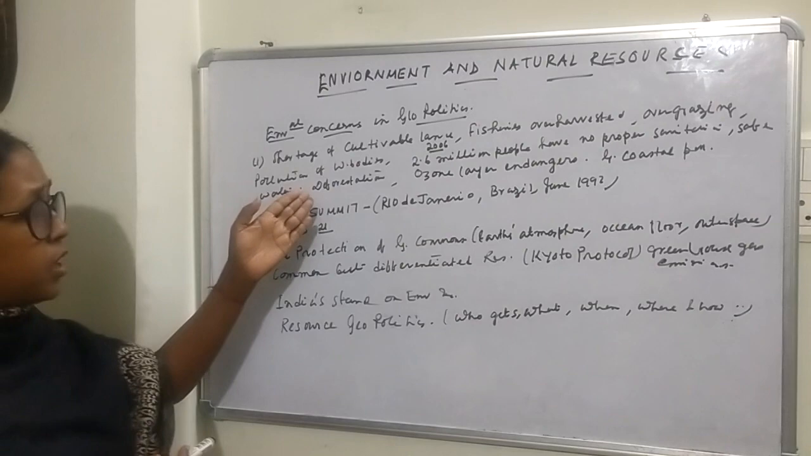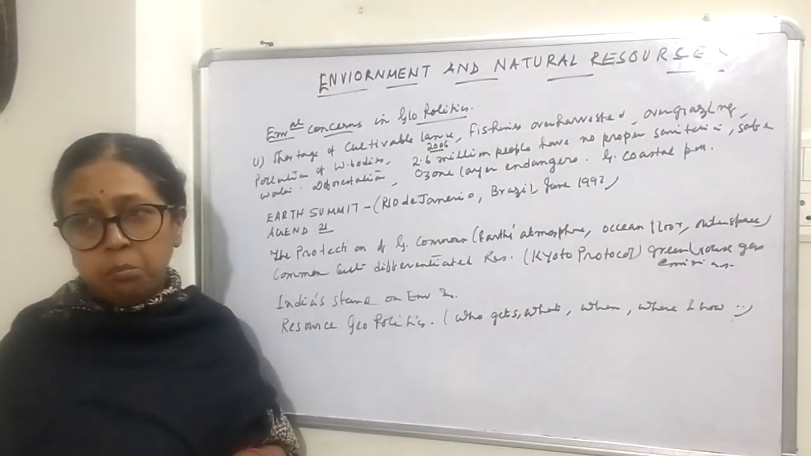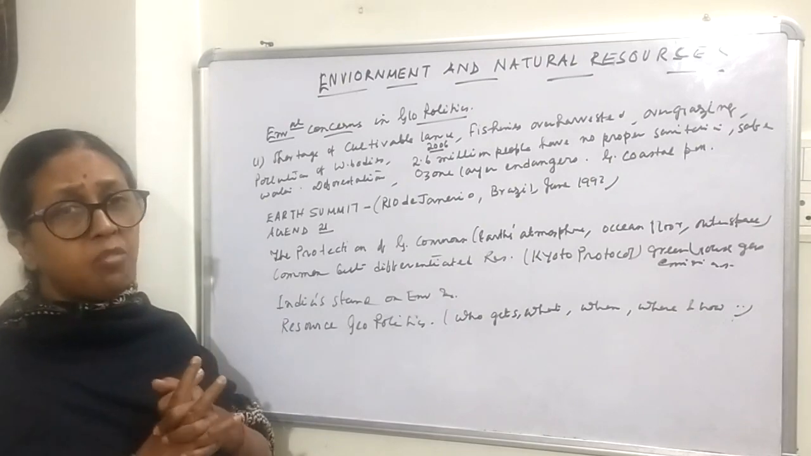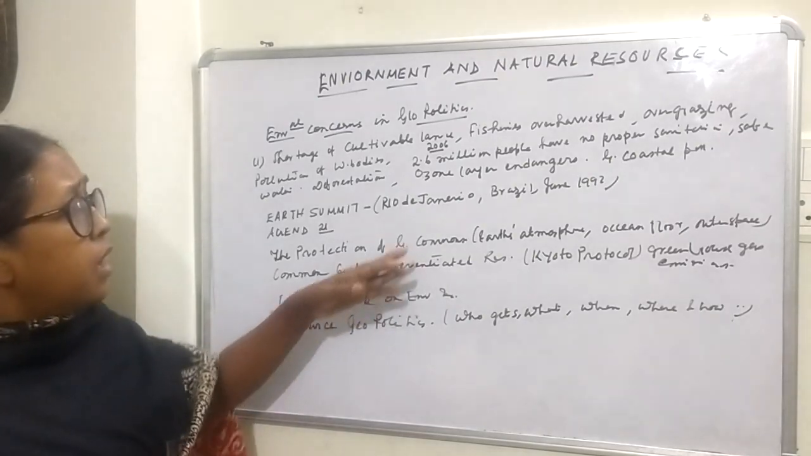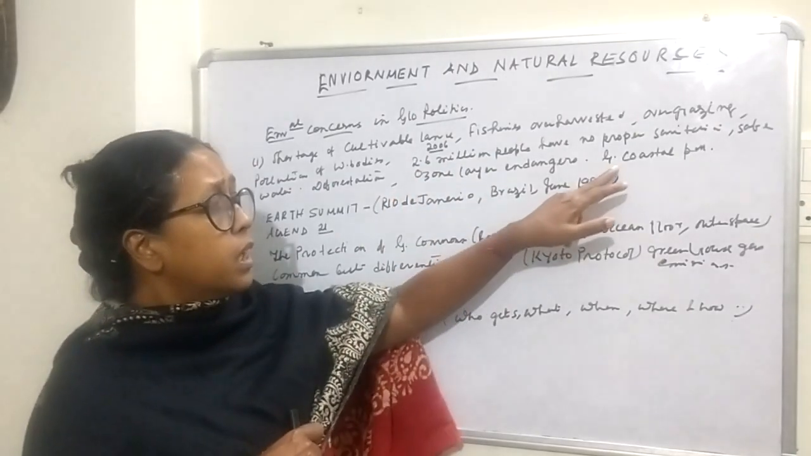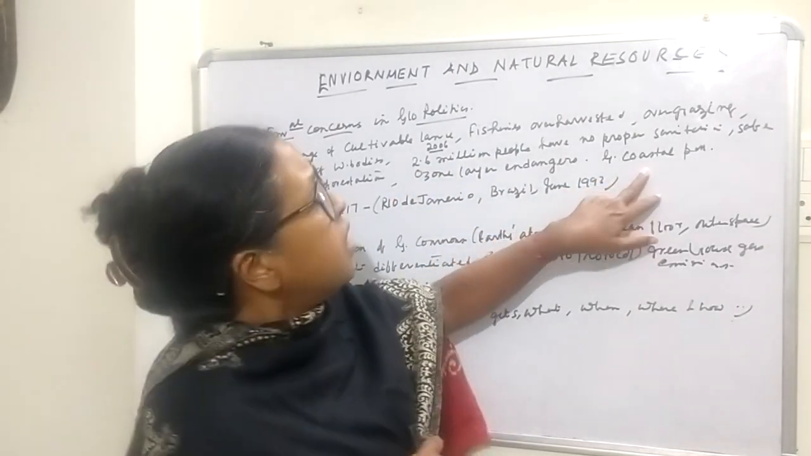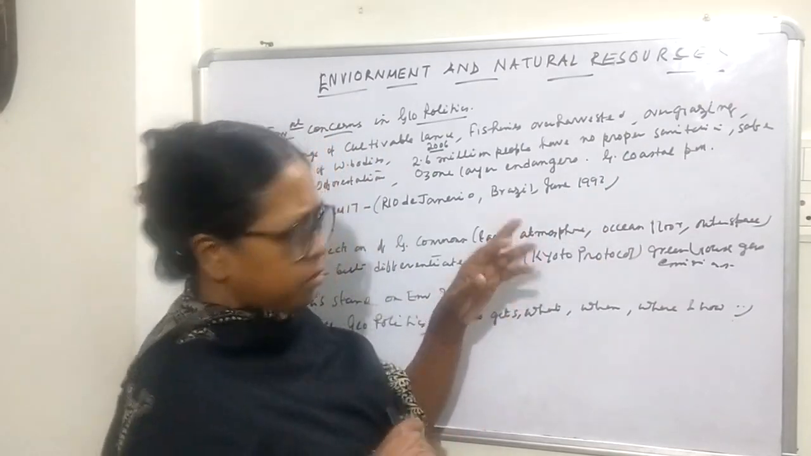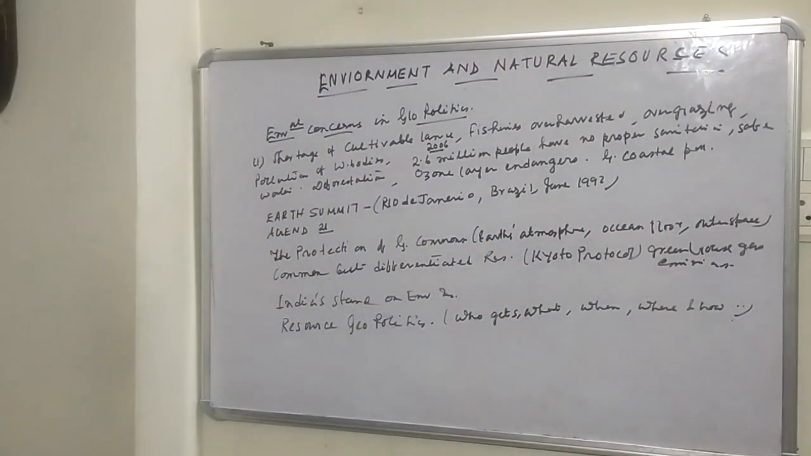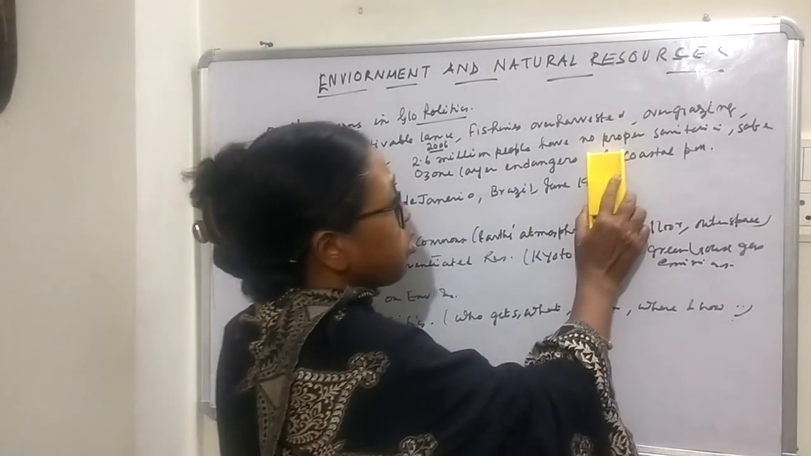Okay, then deforestation is another problem. Because of deforestation also we are facing many problems, flood, drought, everything. Then ozone layer endangerment, that is also another problem. Then the global coastal areas. Actually what happened, the coastal areas